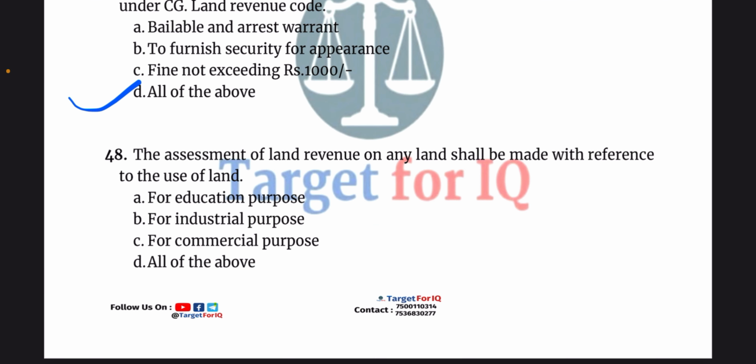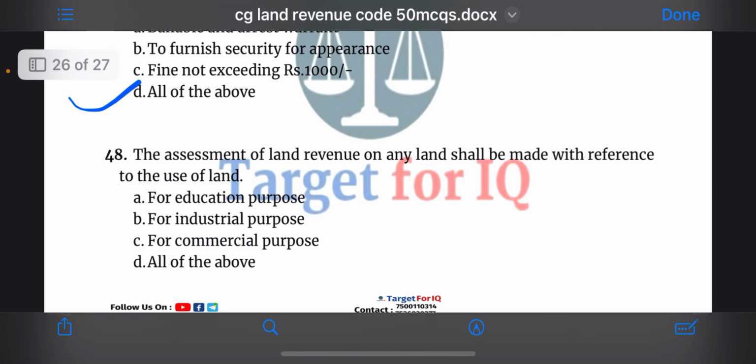All of the above. Next question, the assessment of land revenue on any land shall be made with reference to the use of land. The options are A. For education purpose, B. For industrial purpose, C. For commercial purpose, or D. All of the above. The correct answer is option D.